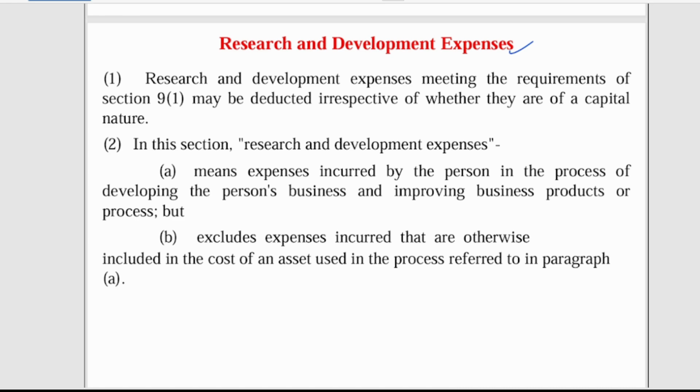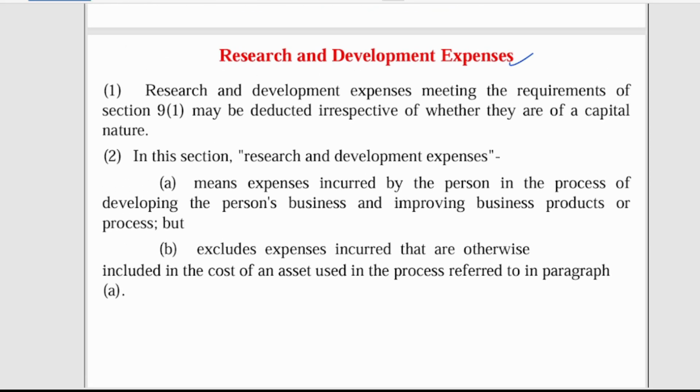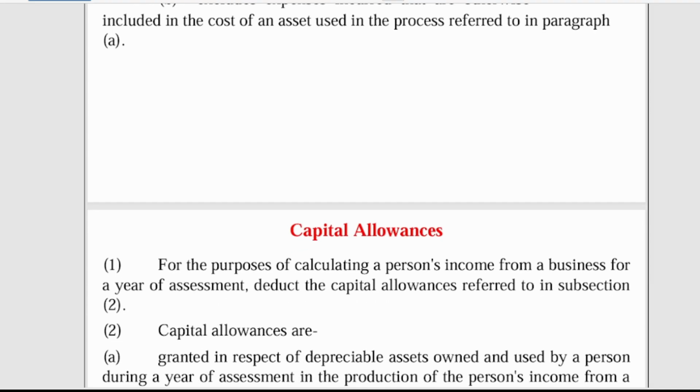But it excludes expenses incurred that are otherwise included in the cost of an asset used in the project referred to in paragraph A. So what they are saying is that any expense that you incur in relation to research and development, you can treat it as an expense, or you can treat it as an asset that you add to the cost. So you have the options. If you choose to treat them as an expense, you cannot add it to the asset. So here, the law allows you to treat the full amount as an expense if you want, or you can choose to add it to the cost of the asset.